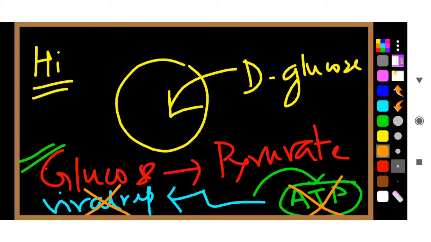When COVID-19 infects a cell, it requires a lot of glucose, and that glucose will be converted into pyruvate and produce ATP, which will be required for viral replication. So many copies of the virus will be produced.